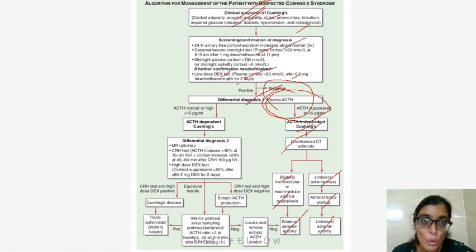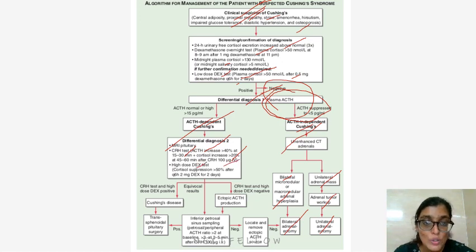If ACTH is normal or high, that is ACTH-dependent Cushing's, which means what? That ACTH is produced by the pituitary tumor gland itself. So you do MRI pituitary or you will do the CRH test, corticotropin-releasing hormone stimulation test. ACTH increases greater than 40% at 15 to 30 minutes plus cortisol increases greater than 20% at 45 to 60 minutes after corticotropin-releasing hormone 100 microgram IV.